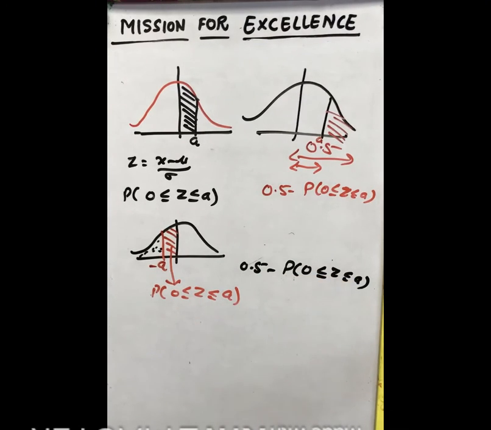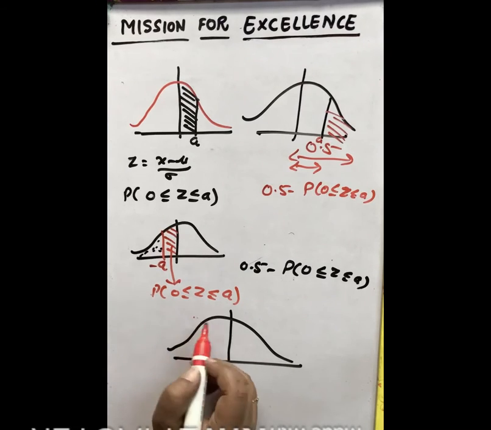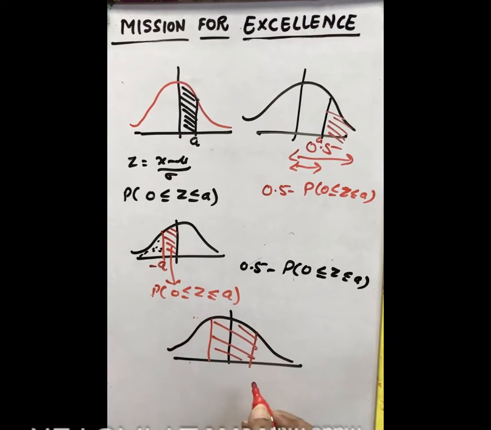If there is a region like this, and two values are given and you have to find the area in between, then you calculate this area and this area and add them.